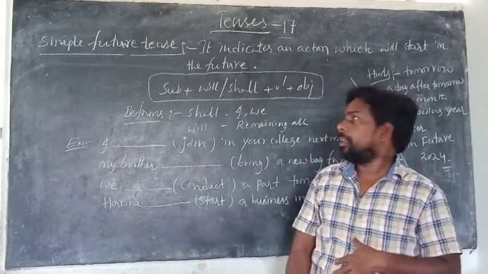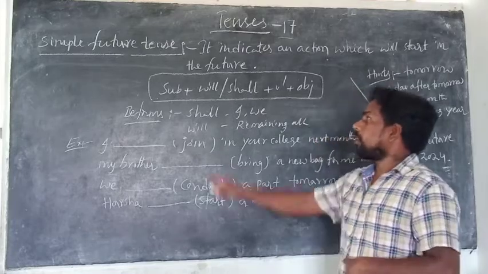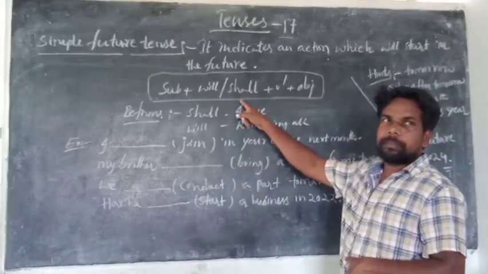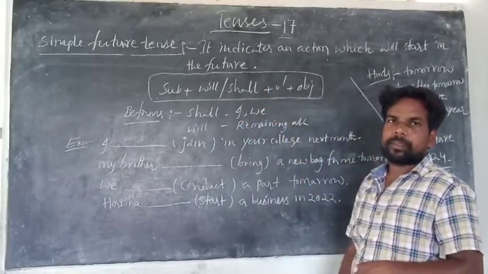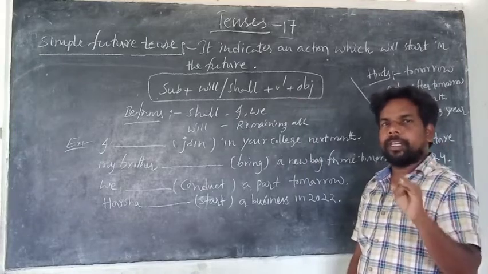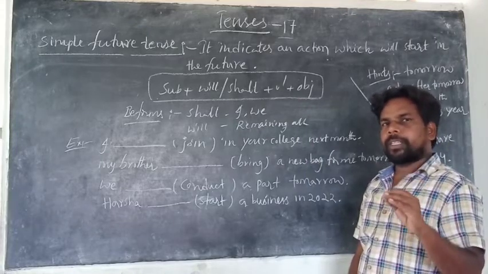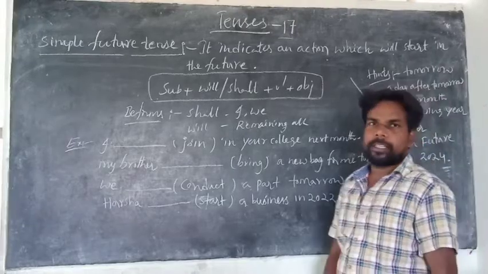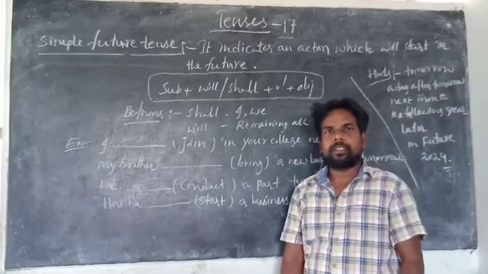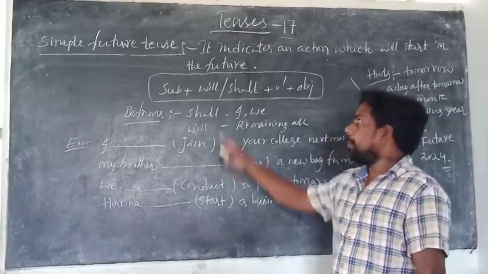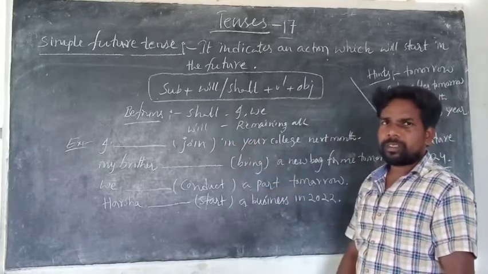Is it clear? The structure of simple future is subject plus will or shall plus V1 plus object. Subject plus shall or will, V1 plus object. That is the structure. Is it clear? And the helping verb forms are only two.